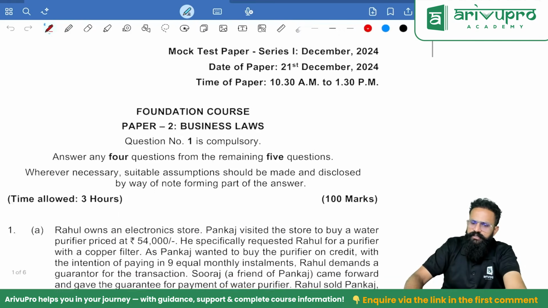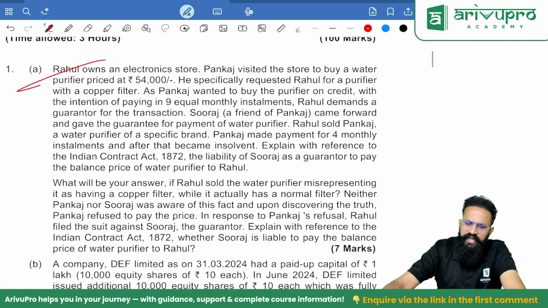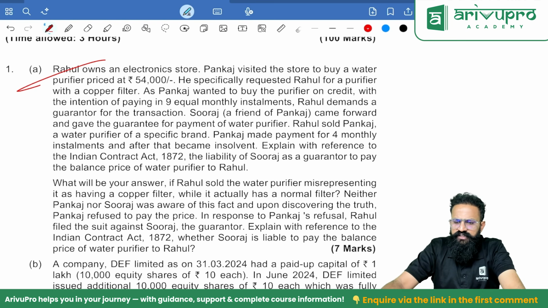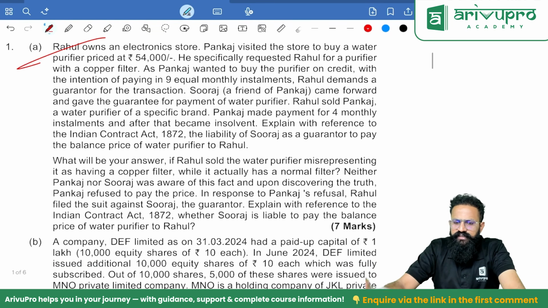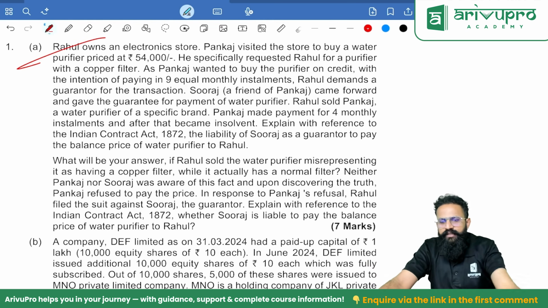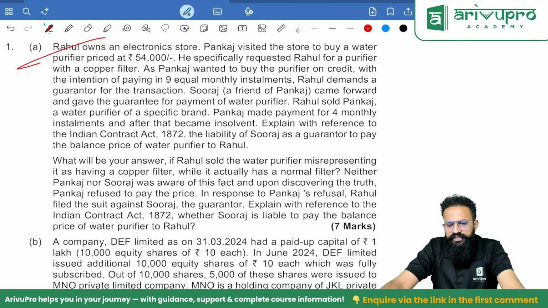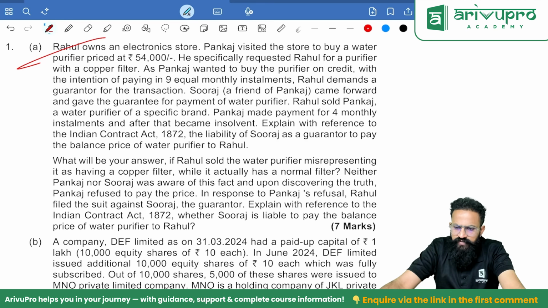The last one, sir. Rahul owns an electronic store. Pankaj visited the store to buy a water purifier priced at 54,000. He specifically requested Rahul for a purifier with a copper filter. As Pankaj wanted to buy the purifier on credit with the intention of paying in 9 monthly installments, Rahul demands a guarantor for the transaction. Suraj, a friend of Pankaj, came forward and gave the guarantee for payment of this water purifier.